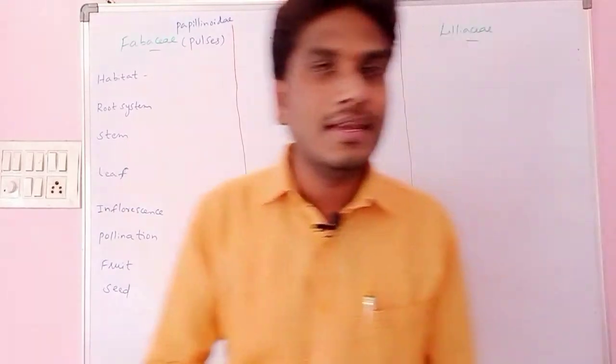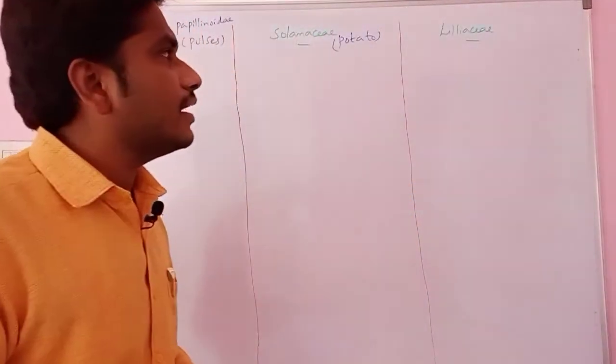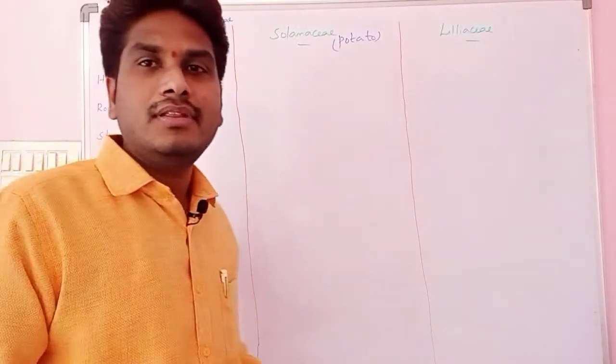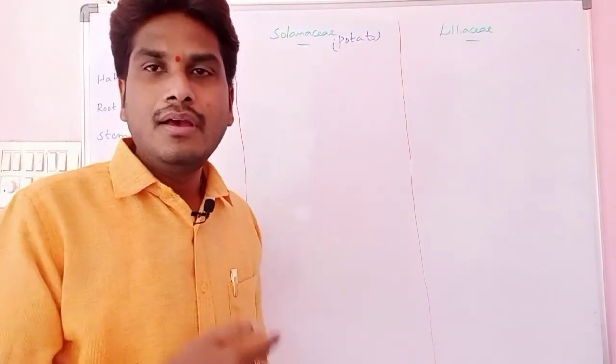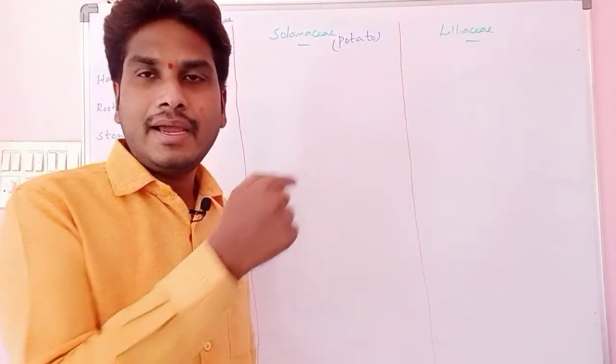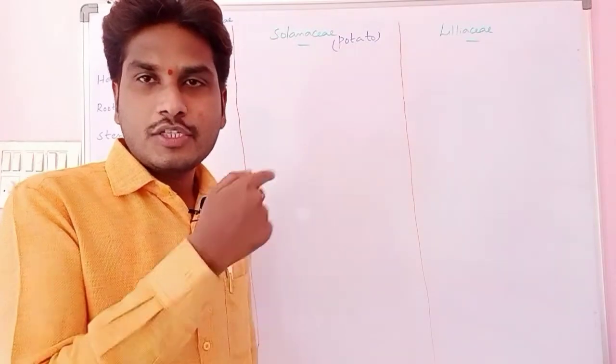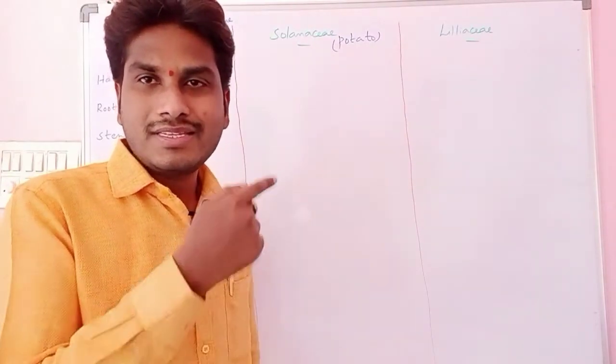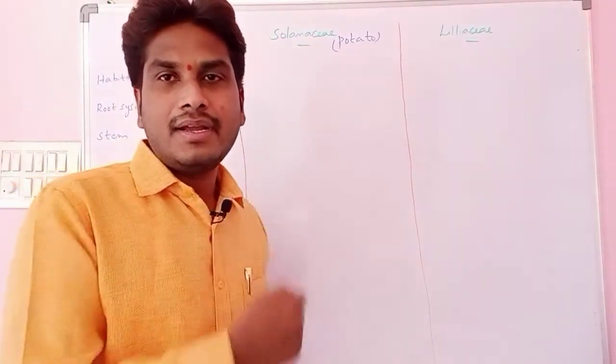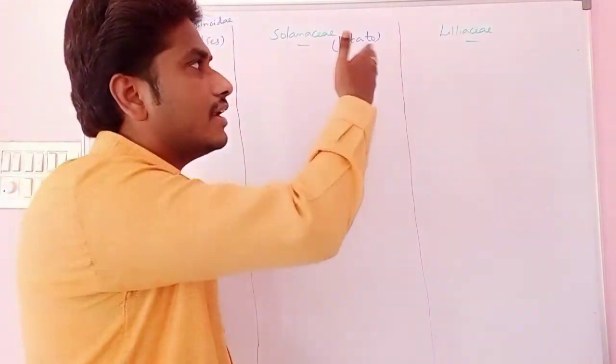And then Liliaceae. What does Liliaceae consist of? Actually they consist of Allium cepa, onion, Allium sativum, garlic, Lilium candidum, lily, Gloriosa, Smilax, aloe vera, Colchicum autumnale, and Asparagus. All these examples we can take for the Liliaceae.